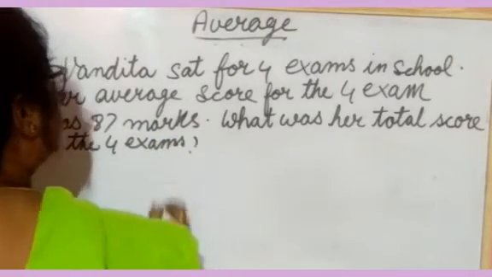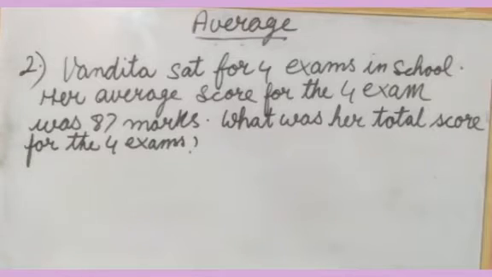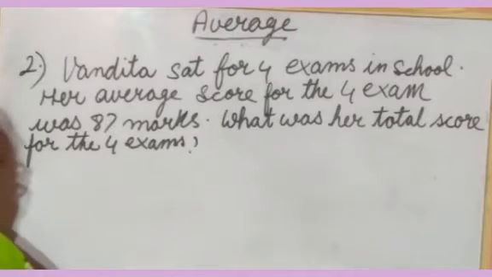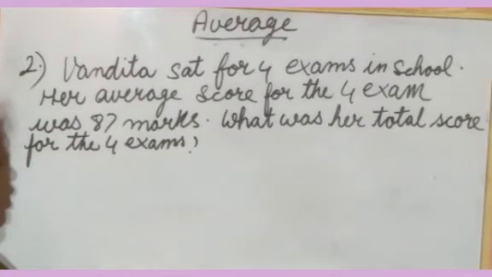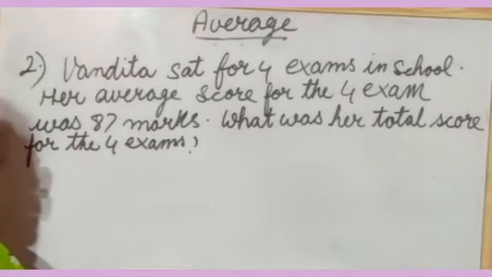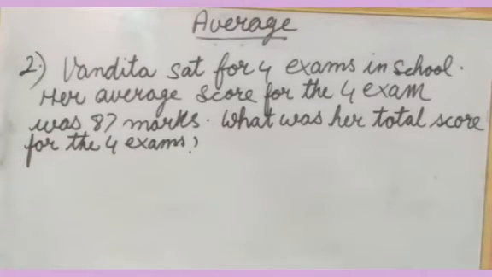Yes, what you are seeing in this question is that Vandita sat for 4 exams in school. Her average score for the 4 exams was 87 marks. What was her total score for the 4 exams? So she sat for the 4 exams, and the average score was 87. Now, you have to take out the total score.